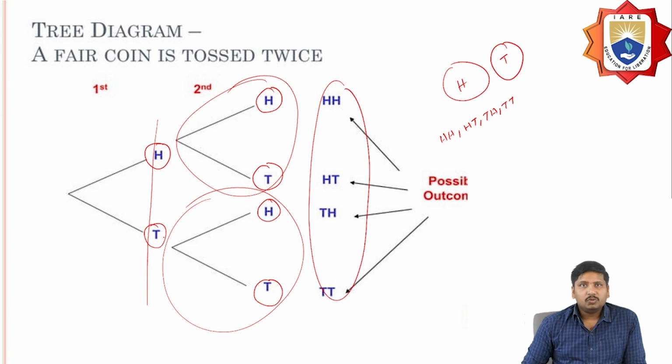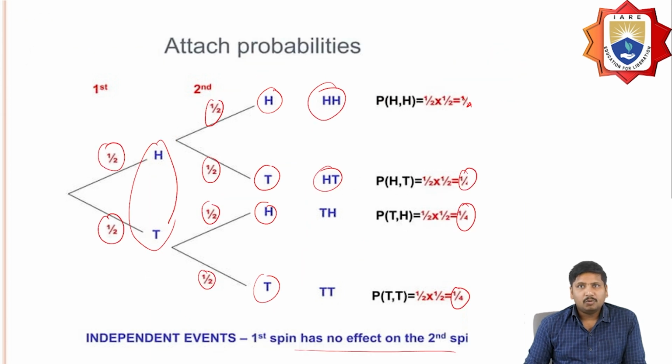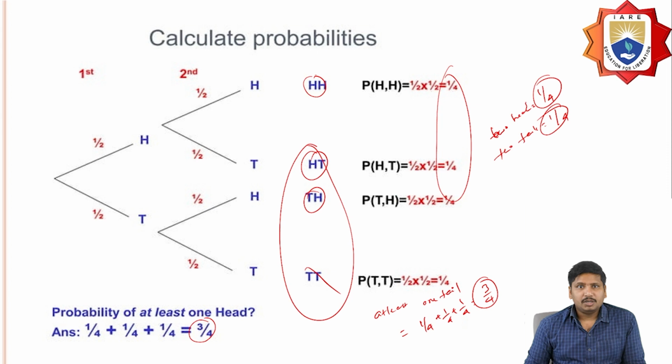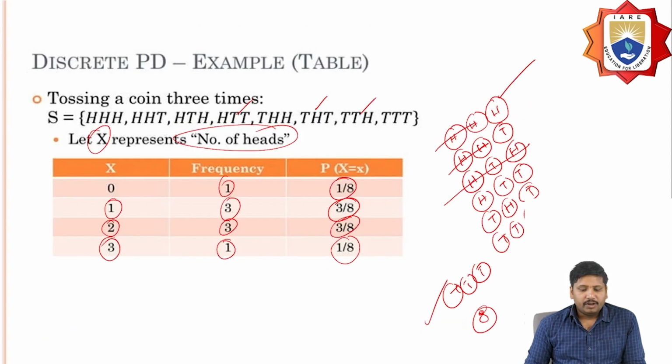The possible outcomes are measured, and then we calculate the probabilities, which are the product of these two events, as they are independent events, where the first spin is entirely different from the second spin. We calculate based on questions like the probability of obtaining only one head, which is the summation of these values. Tossing 3 coins at a time is also one of the examples I mentioned, where x is the number of heads: obtaining 0, 1, 2, and then 3.